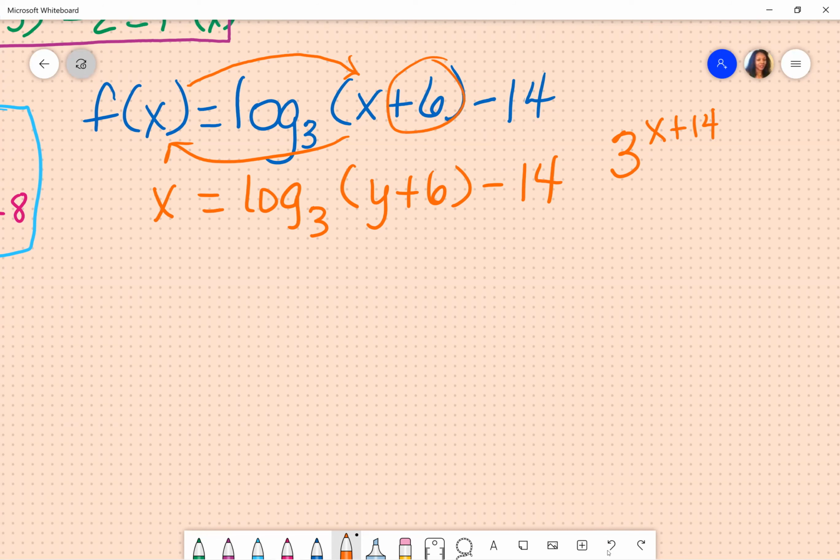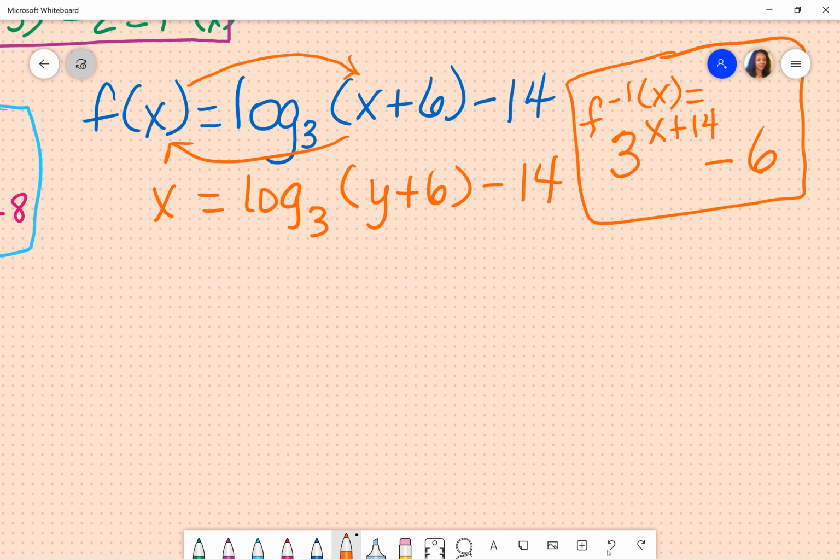This is my prediction of what my answer is going to look like. And then I'm going to take this part and swap it here, except I'm going to change the sign. This is, again, my prediction. Let's see if I'm on the right track. I'm saying that this is going to be the inverse. Please write neater. Don't be like me. Okay, so let's see if we end up with that answer.